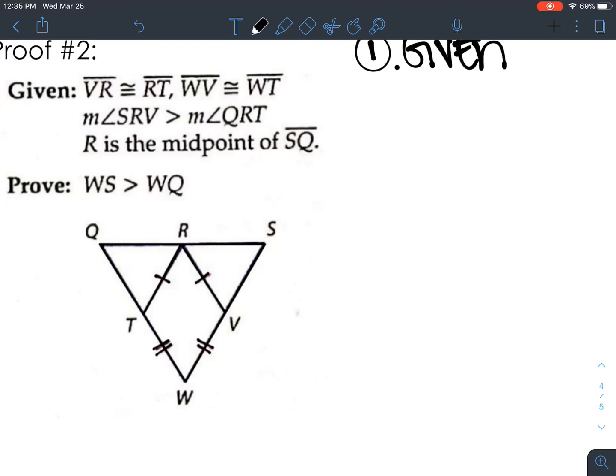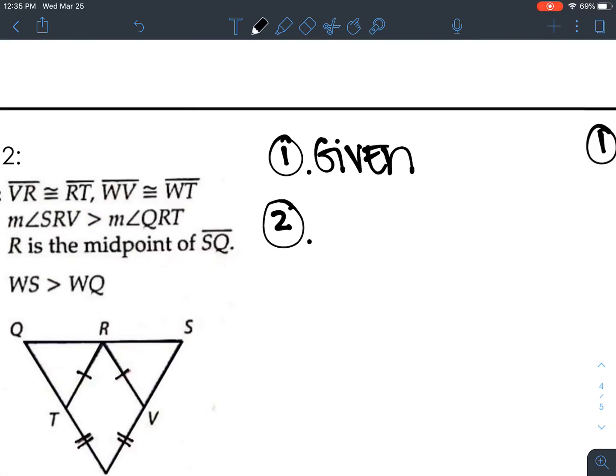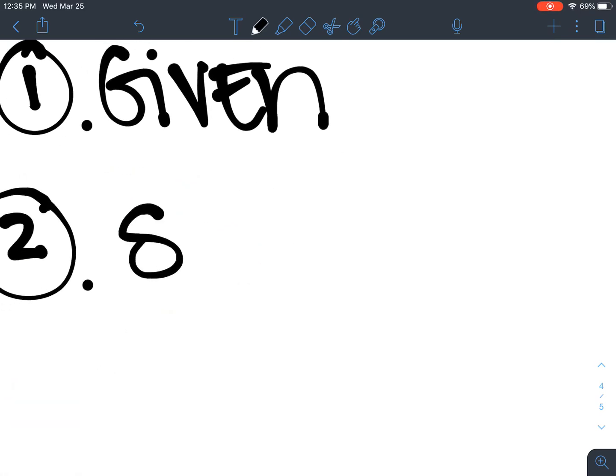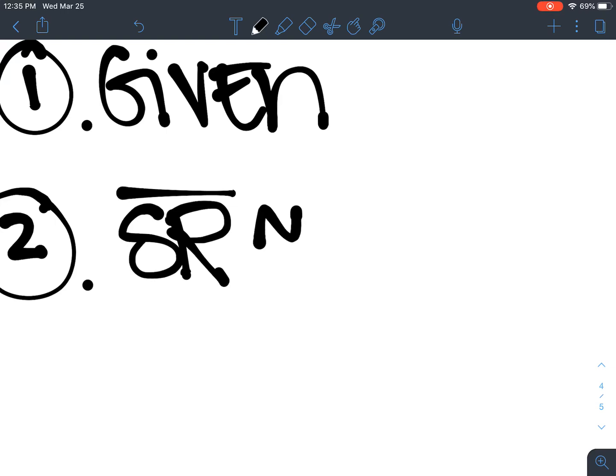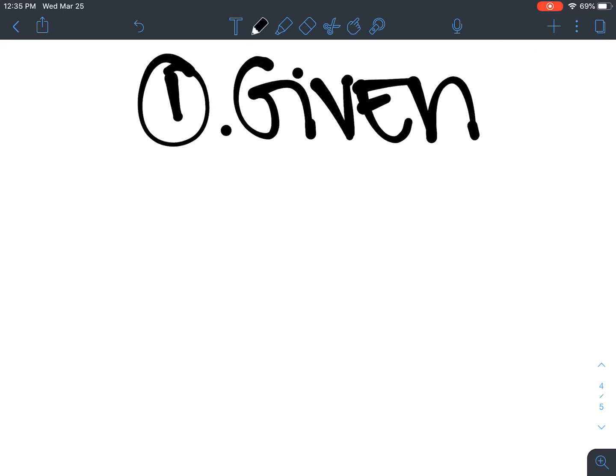We are given, it's all marked on our picture, that we have segments that are congruent to one another. We're given that angle SRV is greater than angle QRT, and we're given that R is the midpoint of SQ. Where I would probably start is where we're most comfortable, which is that R is the midpoint of SQ. So my second step here is going to be that SR is congruent to RQ, and that's through the midpoint theorem.